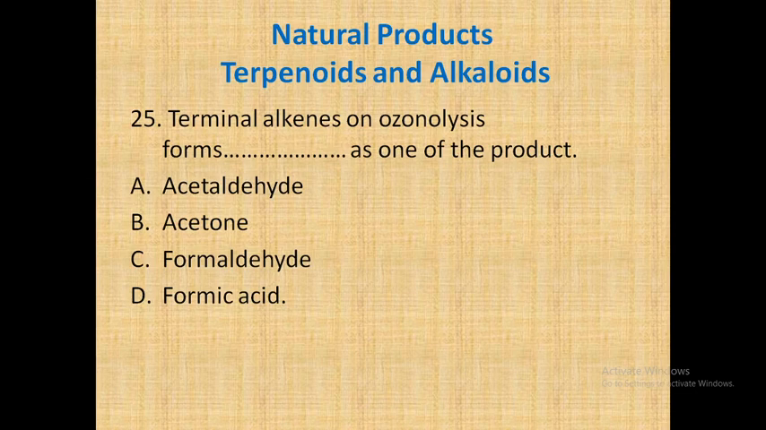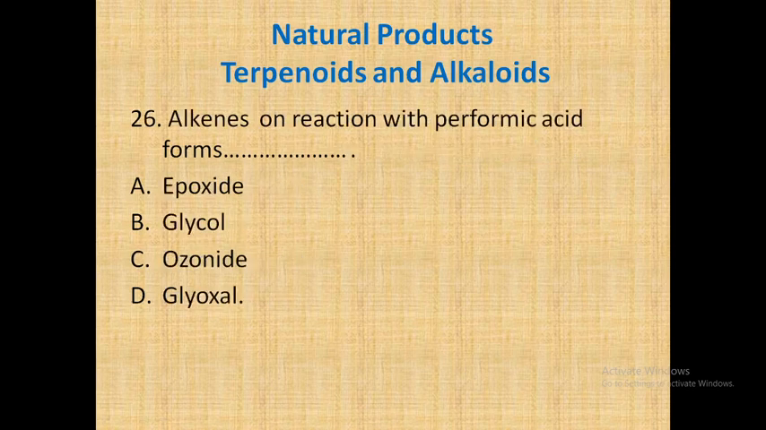So terminal alkene means at the end of the carbon-carbon double bond there is a CH2 group. So which product does it form on ozonolysis? The options given here are acetaldehyde, acetone, formaldehyde and formic acid. So what will be the correct answer? Formaldehyde. Okay. Let's go for the next question.